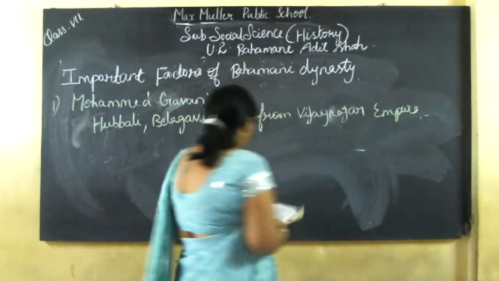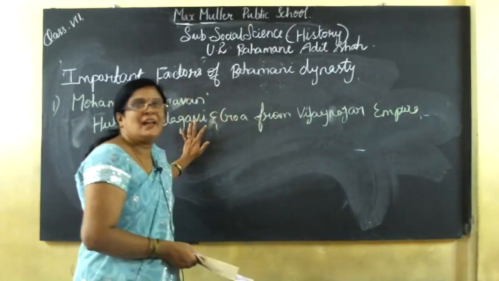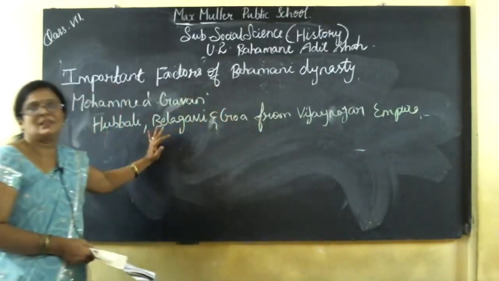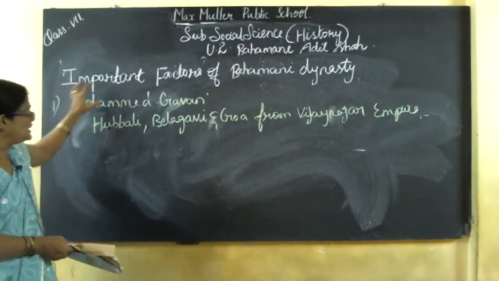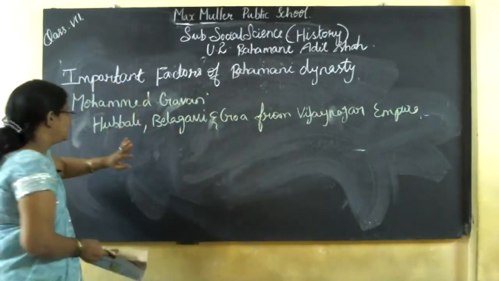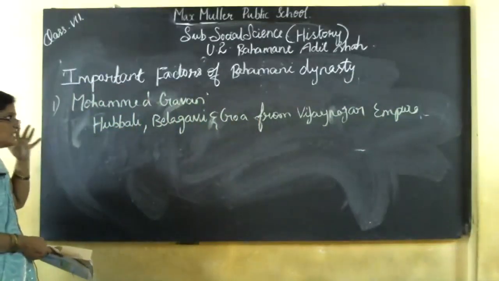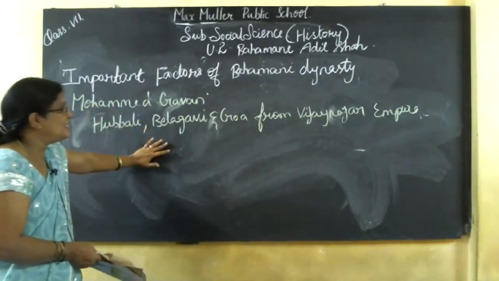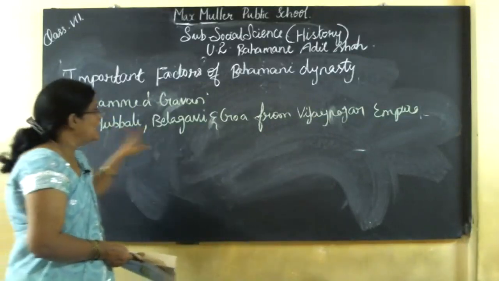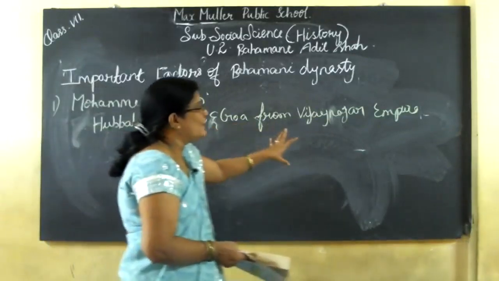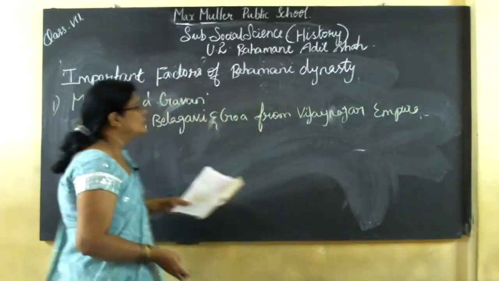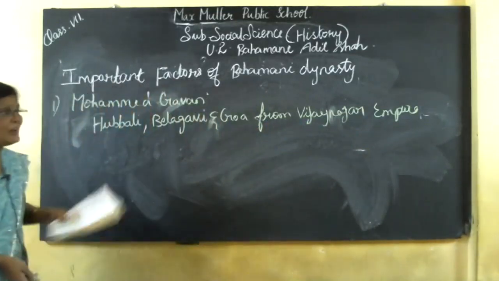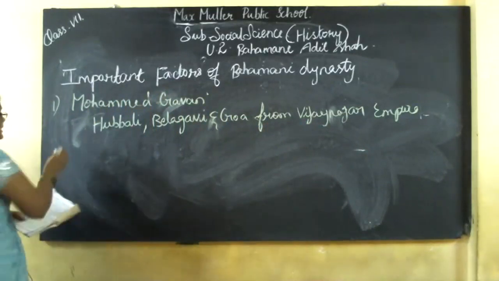Who was Muhammad Gawan? He was the Prime Minister of Sultan Muhammad Shah III. So the first point is that he captured Hubballi, Belagavi and Goa from the Vijayanagar Empire. This was the first achievement of the Bahmani dynasty.